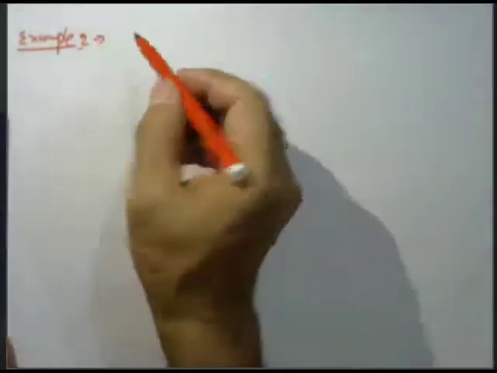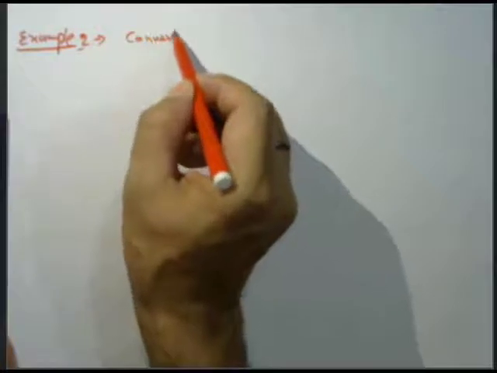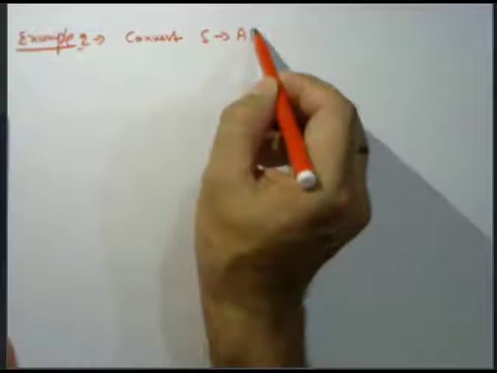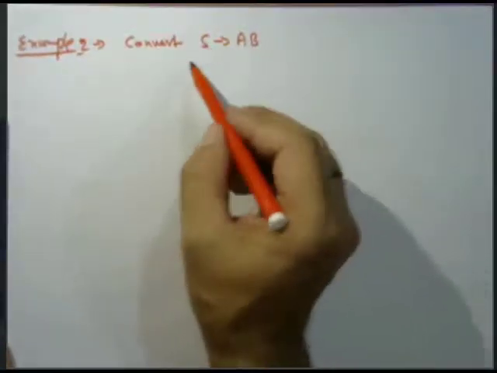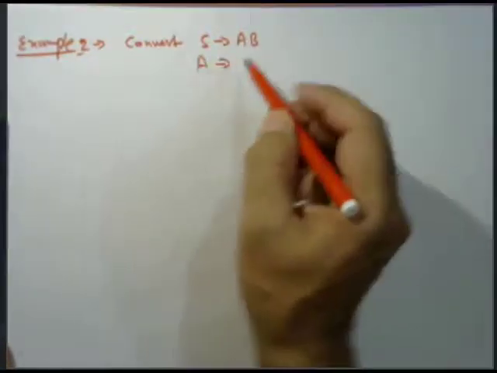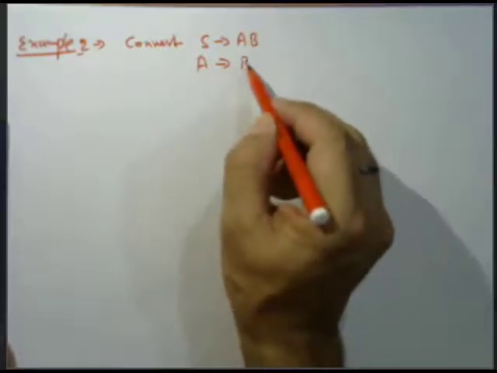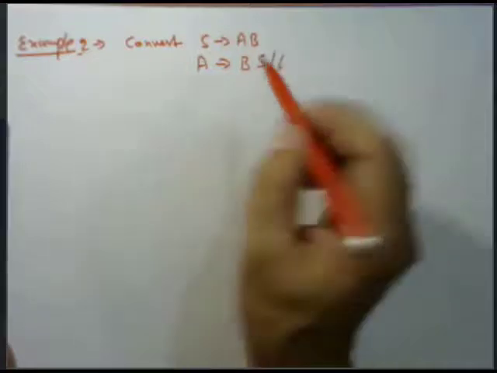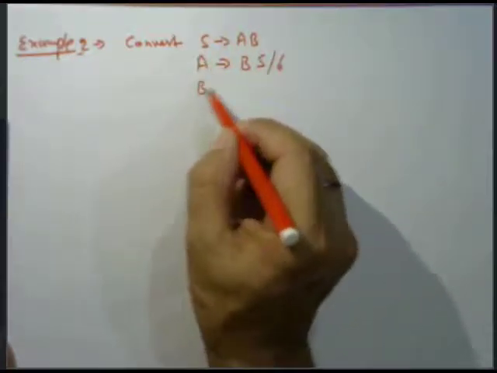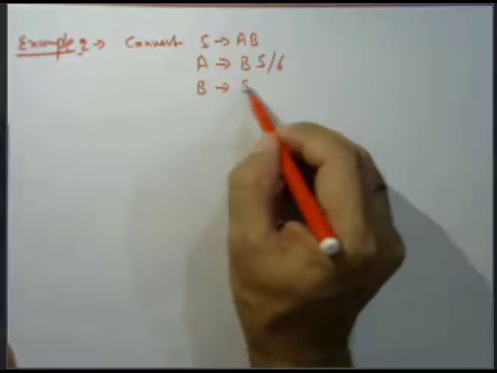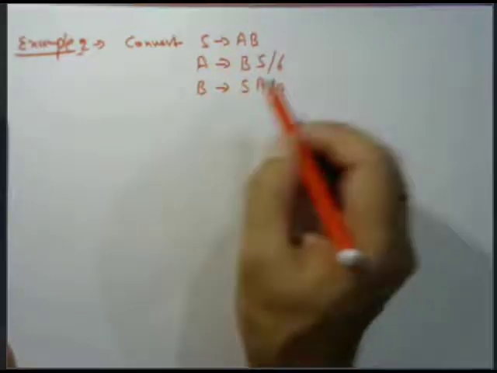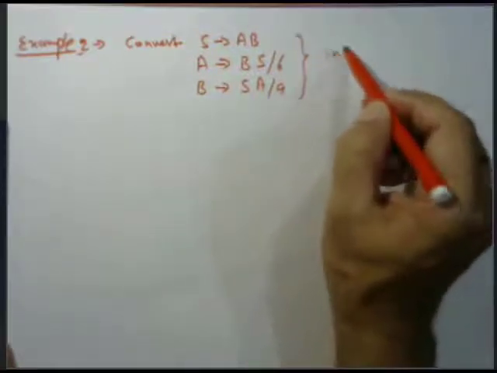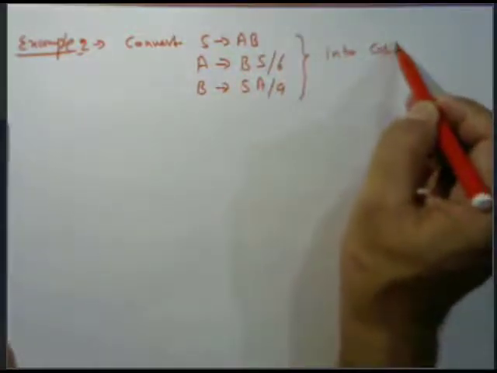Convert S tends to AB, A tends to BS oblique B, and B tends to SA oblique A into GNF. Now the solution is